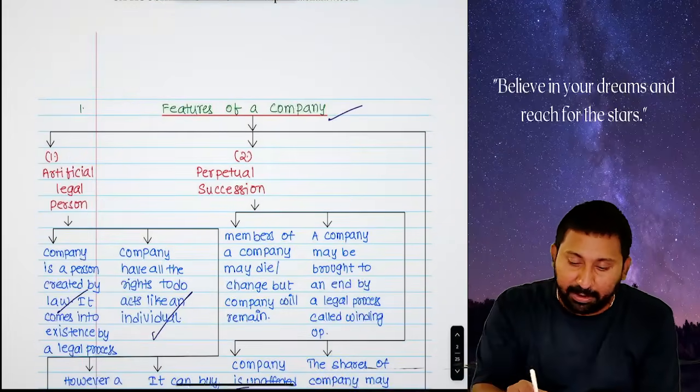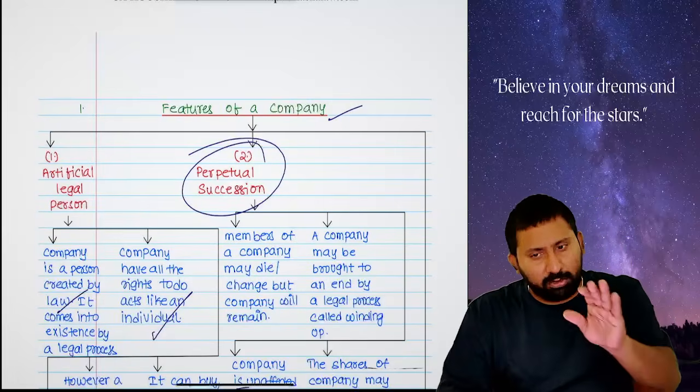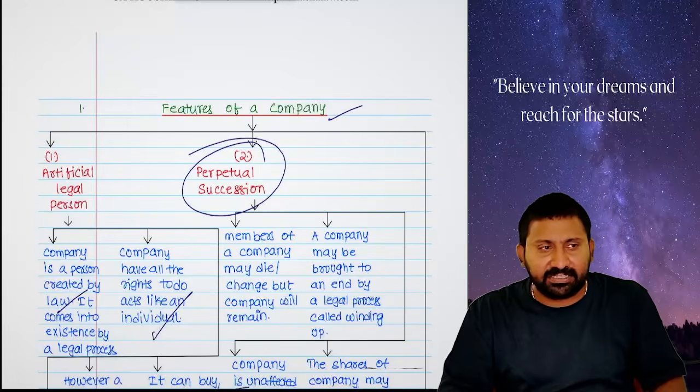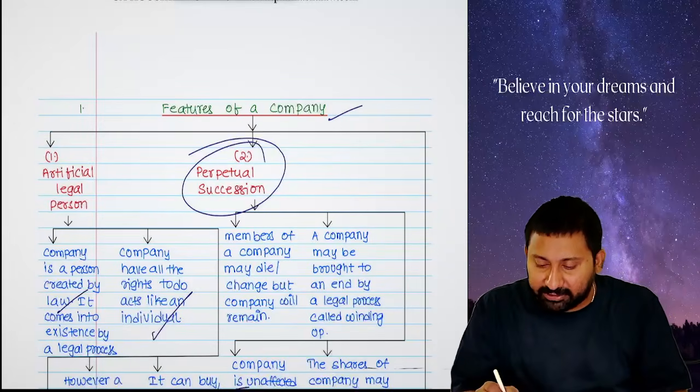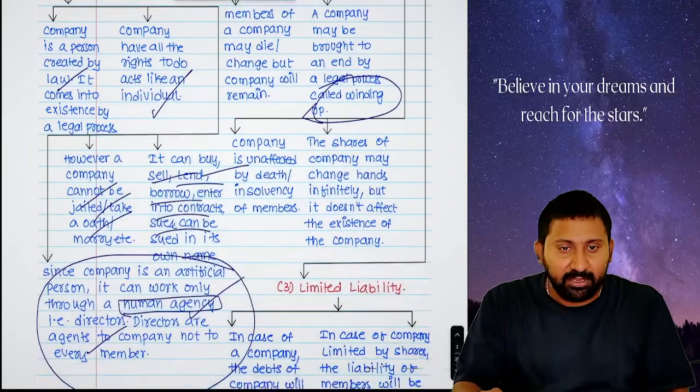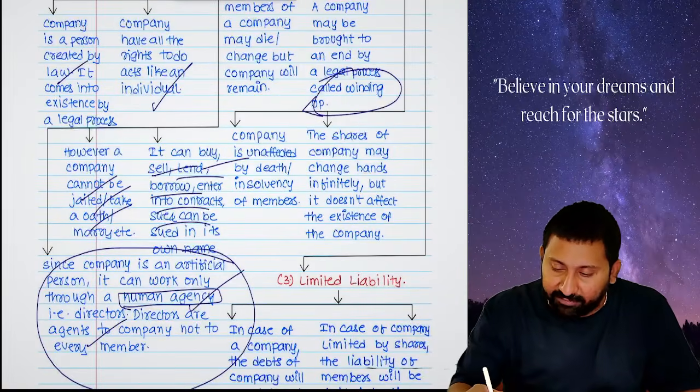Next one, perpetual succession. Members may come and go, but the company will always remain. How do companies form? By a legal process. A company should also end by a legal process called winding up. Members coming in and going out will not affect it.